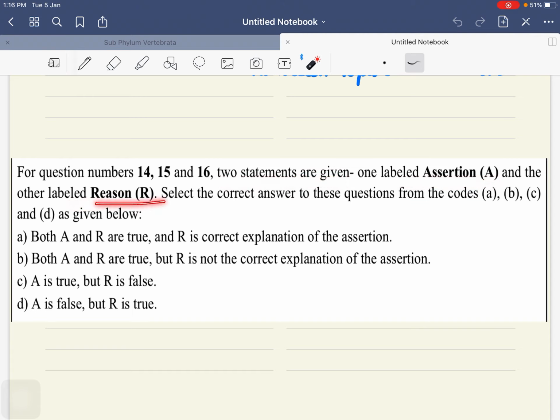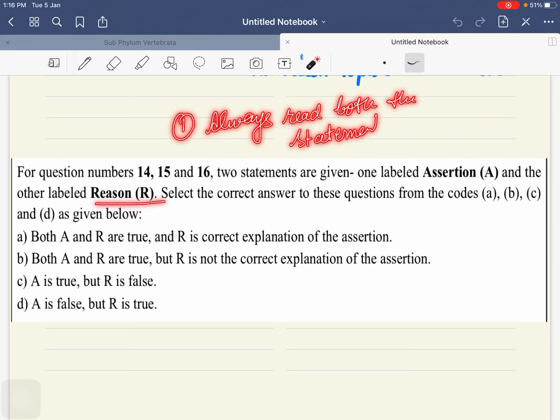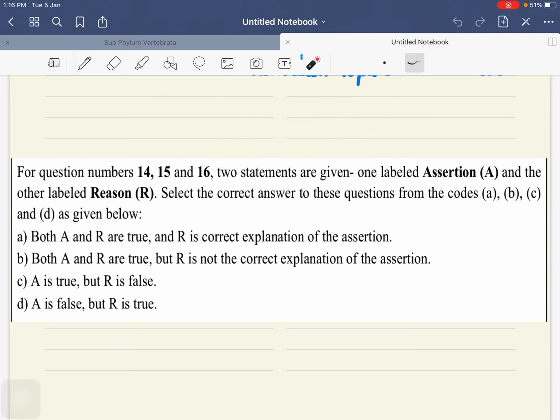First thing, इसको जब भी solve करना है, always read both the statements first very carefully. The first thing you have to do is read the statements. Answer नहीं पहले पहुंचना है. First read both statements very carefully.